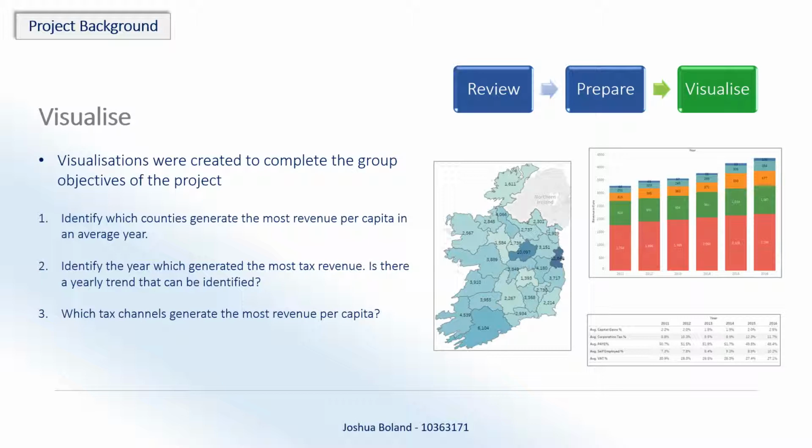The other objective, identify the year which generated the most tax revenue, and is there a yearly trend that can be identified. With the stacked bar chart here from 2011 to 2016, you can see it is increasing year on year, and the tax channels generating the most revenue per capita. The red bars of the stacked chart there, PAYE, you can see year on year is accounting for a large chunk of that. There'll be more details covered later on in the slides.